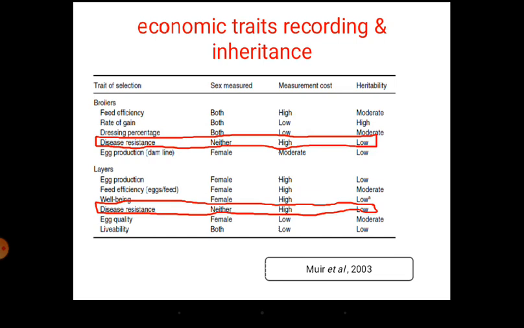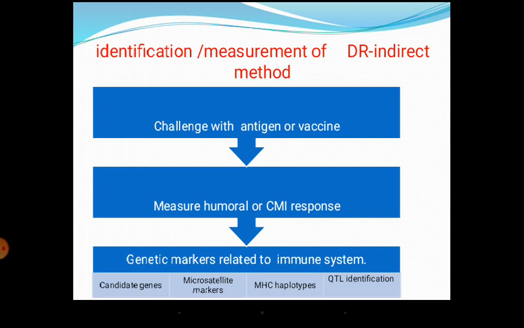Whatever is good for low heritability traits, if you remember, crossbreeding will be the best use. Crossbreeding would be the best strategy for disease resistance improvement. So you need to employ the strategies required for improvement of lowly heritable traits in order to improve disease resistance. We will move on to the next slide.